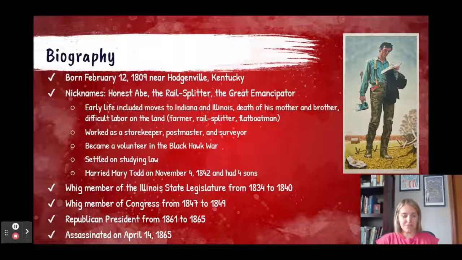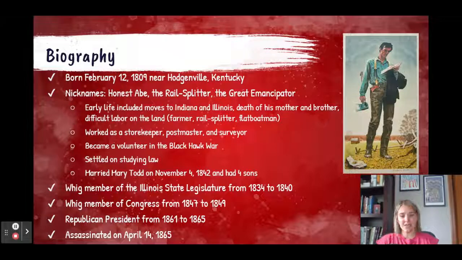His early life was somewhat tumultuous. He moved from Kentucky to Indiana to Illinois. His mother and younger brother died. He was a farmer, a rail splitter, a flatboatman. He also, once he decided he didn't want to be a farmer, worked as a storekeeper, postman, surveyor. He volunteered in the Black Hawk War, but didn't end up seeing any action.